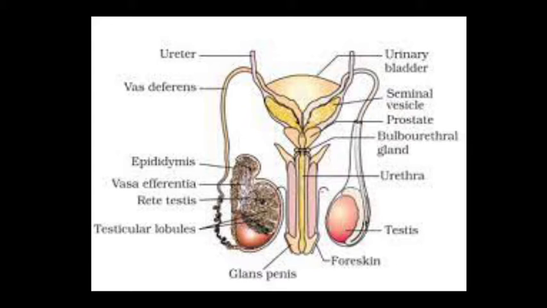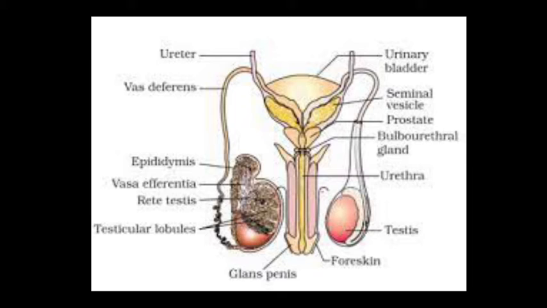Okay, starting with the seminiferous tubules. As you know from the last lecture, the seminiferous tubules have 250 compartments with lobular tubules. The seminiferous tubules open into the vasa efferentia through the rete testis. Several vasa efferentia open into the epididymis, as you see in the video, and carry sperm outside the testis.